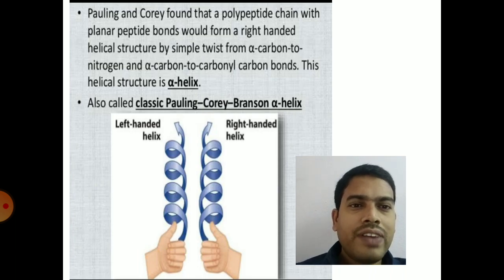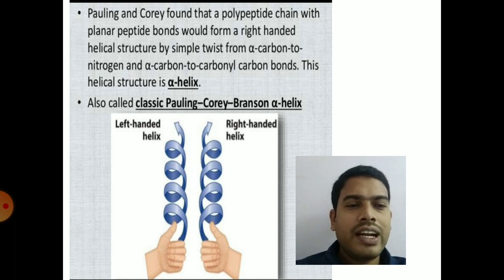If you see the structure of alpha helix, the classic alpha helix structure was given by Linus Pauling and Robert Corey. Generally alpha helix exists in two different forms, right-handed alpha helix and left-handed alpha helix. You can see the right-handed alpha helix represents right-handed with a thumb up, and the left-handed alpha helix is represented like left-handed with thumb up.